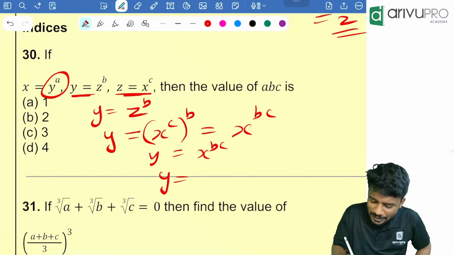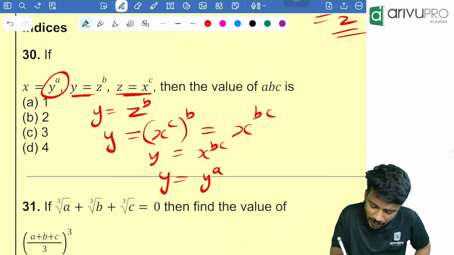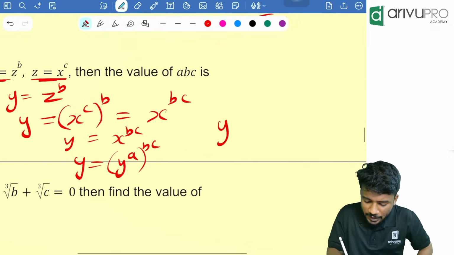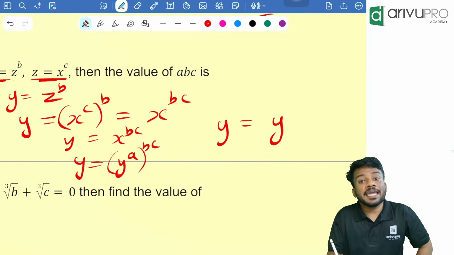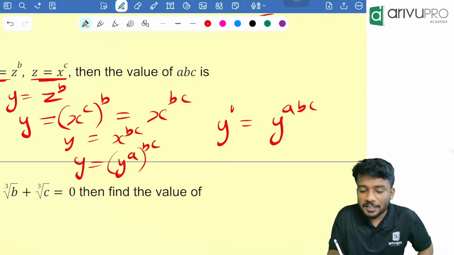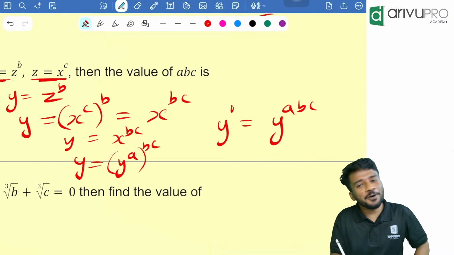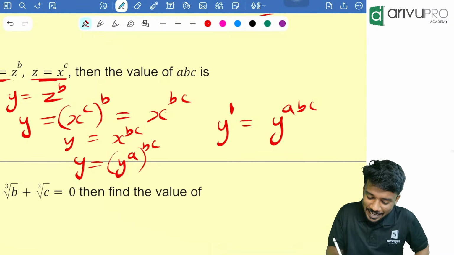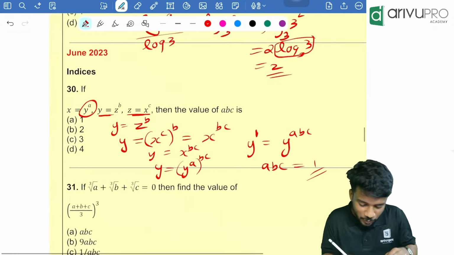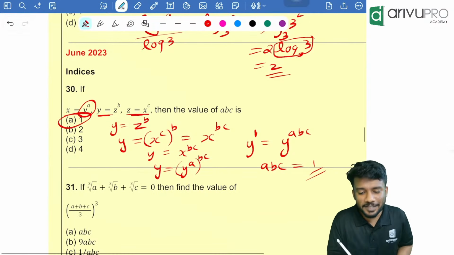Substitute there. Y is equal to y raised to a, the whole raised to bc. That can be written as y is equal to y raised to a into b into c, that is abc. People, the bases are same, then the power should also be same. That means abc is equal to what? 1. Direct question and a very interesting question. Option A is the answer.